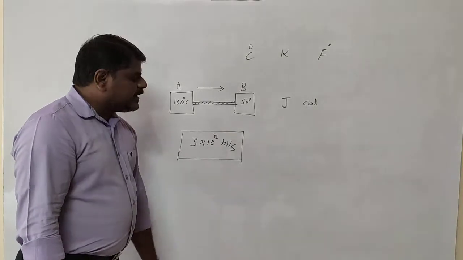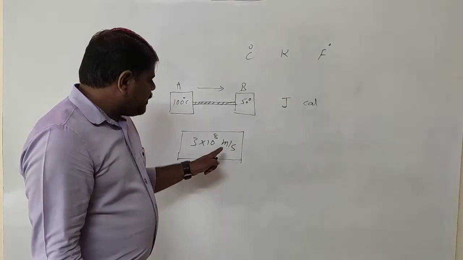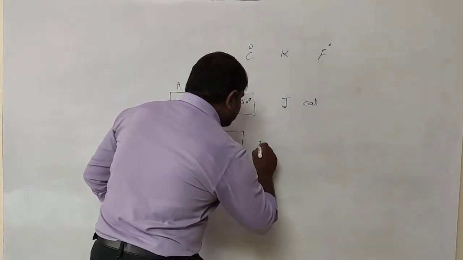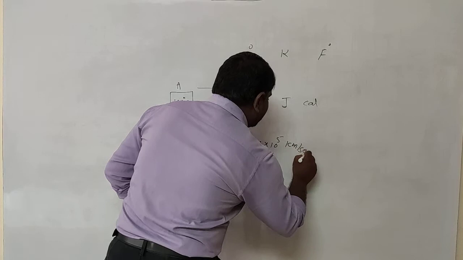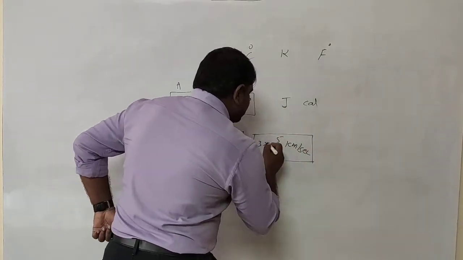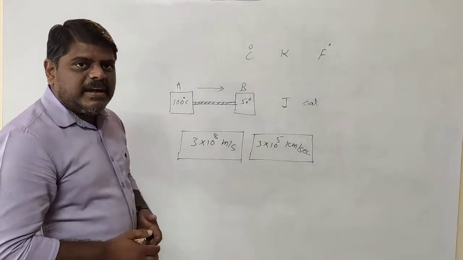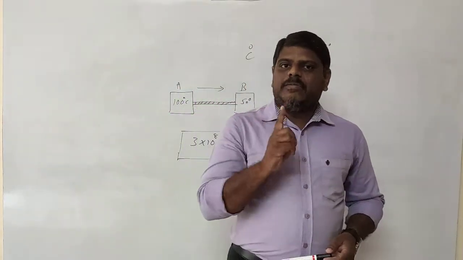If I want to convert it into kilometers, you have to multiply by 10 to the power of minus 3. That becomes 3 into 10 to the power of 5 kilometers per second. After 3, there are 5 zeros, which is called 3 lakhs. That means light travels 3 lakh kilometers in 1 second.